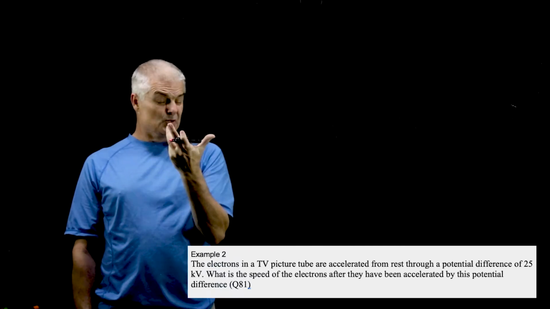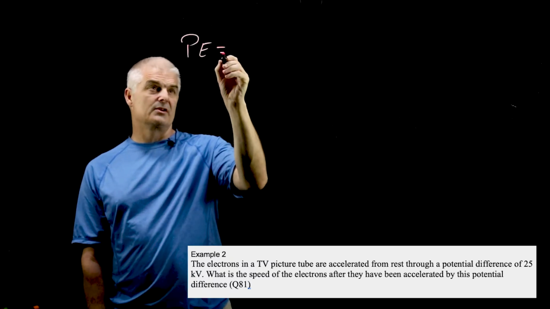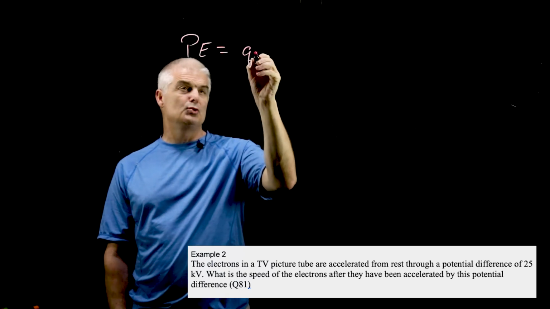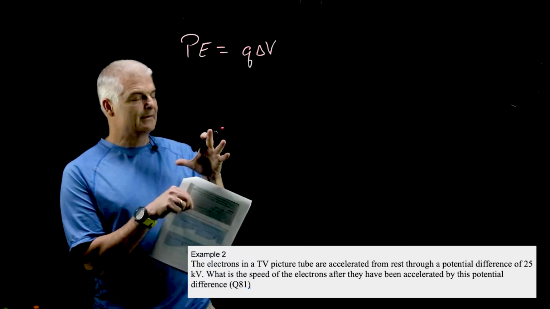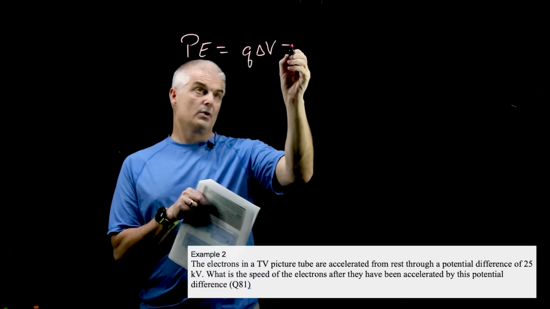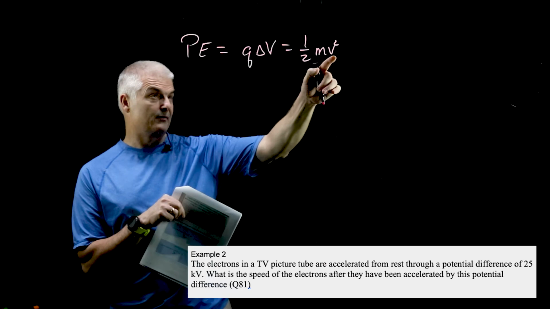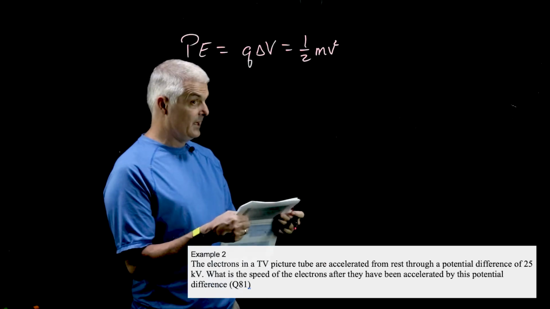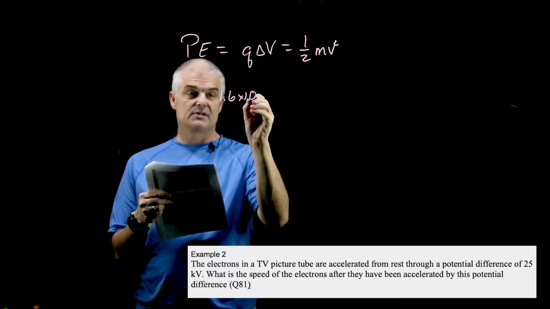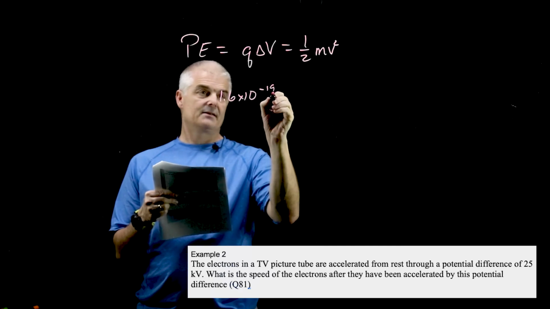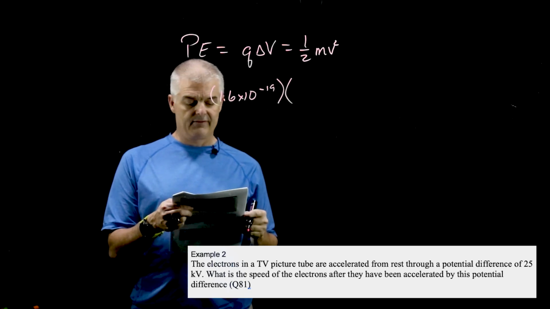To solve this problem, we're using elements of stuff we learned in previous physics units and videos. Potential energy in the context of electricity is Q times the change in volts. So that's energy, but now we're talking about velocity because the potential energy is being converted to kinetic energy. We can set that equal to 1/2 mv squared. The question is asking you to solve for the velocity. We know the Q, the charge of the electron, is 1.6 times 10 to the minus 19th. The change in voltage, they gave us as 25 kilovolts.